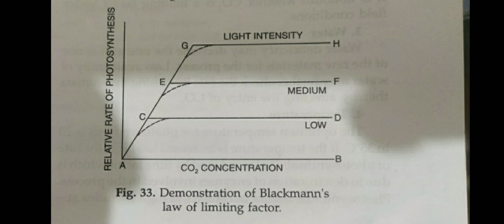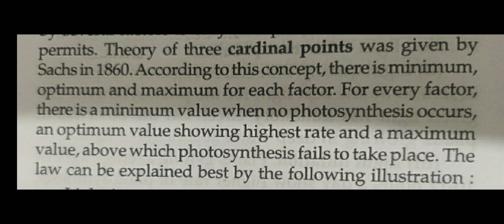So according to the law, many factors affect photosynthesis, but the factor which is in minimum value affects the rate of photosynthesis. Another concept regards the cardinal points. According to Sachs, there are three cardinal points. These three cardinal points were given by Sachs in 1860. It's not given in your book. According to the concept, there is a minimum, optimum and maximum value for each factor.